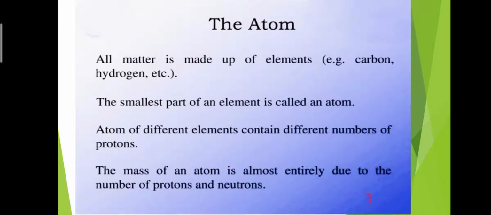The mass of an atom is almost entirely due to the number of protons and neutrons. For example, the mass number of carbon is 12 because carbon contains 6 protons and 6 neutrons. So 6 plus 6 is equal to 12.